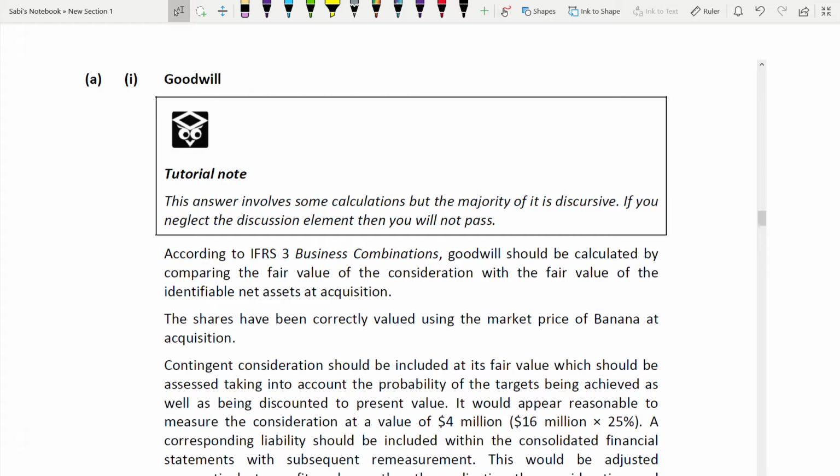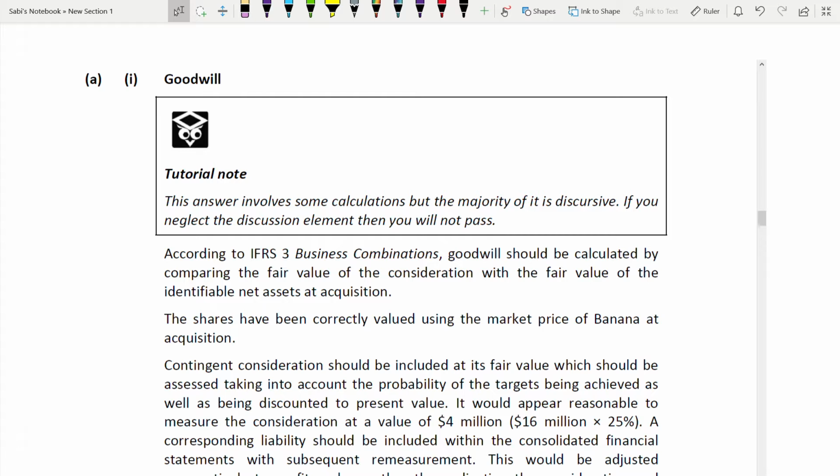But if you are doing it on the CBE platform, then you can do the calculation on Excel, and then explain it in MS Word. I will show you a demo also of how to do that on the CBE platform, how to do writing and calculation simultaneously. It becomes a little difficult on the CBE platform compared to paper based, but still nothing is impossible. So let us read this.